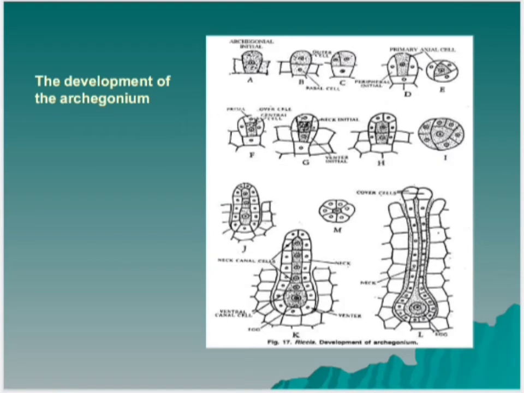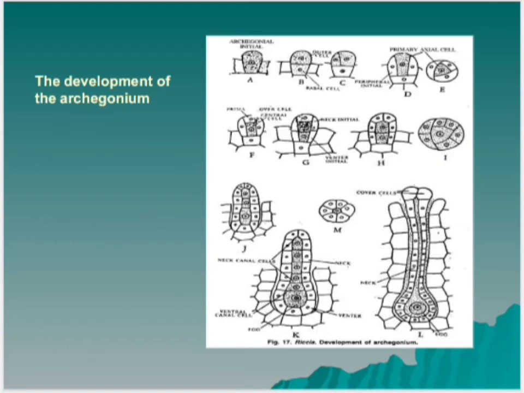This outer cell divides by 3 successive intersecting walls or periclinal vertical walls, resulting in the formation of 3 peripheral initials and a 4th median cell, the primary axial cell. Each of the 3 peripheral initials divides by an anticlinal vertical division, forming 2 cells. In this way, the primary axial cell gets surrounded by 6 cells. These cells are called jacket initials.